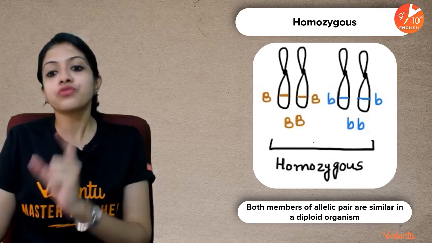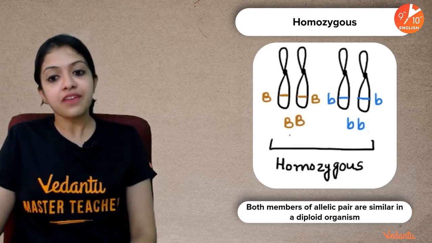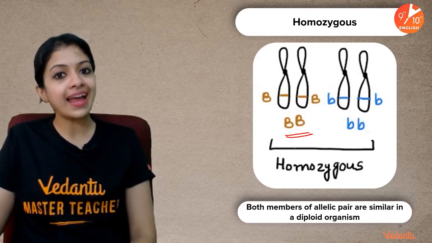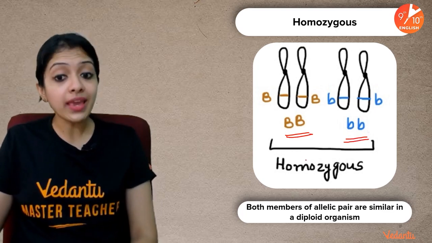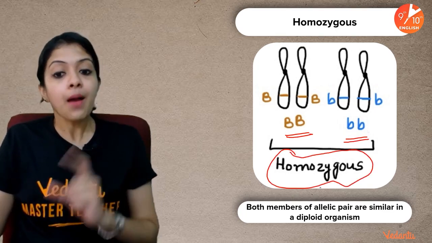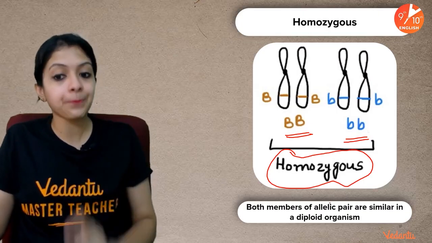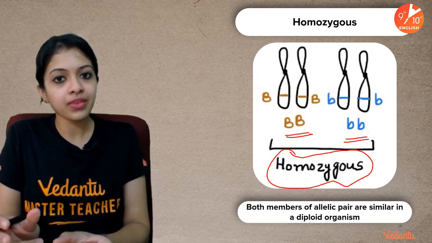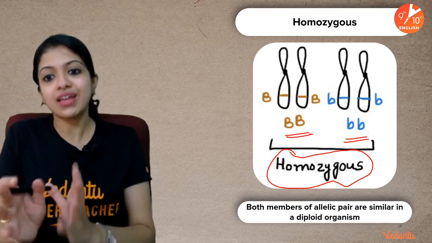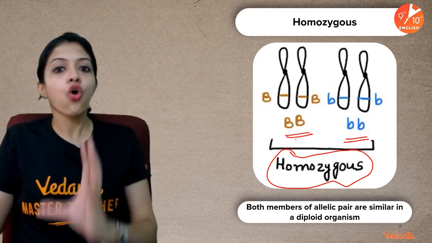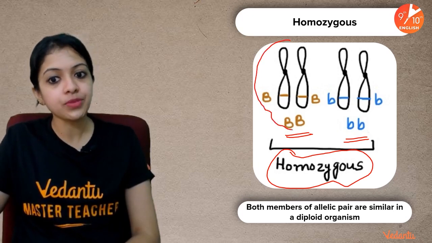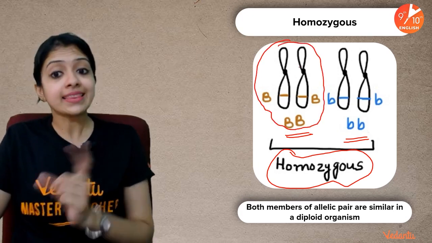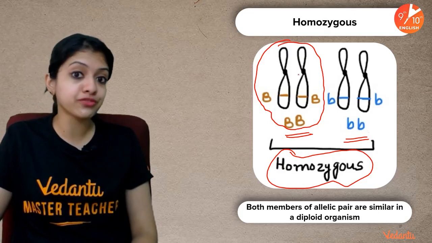For instance, as you see in this case, if it's a combination of a capital B and a capital B, or a combination of a small b and a small b, we call it homozygous. Both the members of an allelic pair are similar in a diploid organism. If that's the case, we call it homozygous condition. So why is it always represented in 2? Because these are members of a homologous pair of chromosomes.